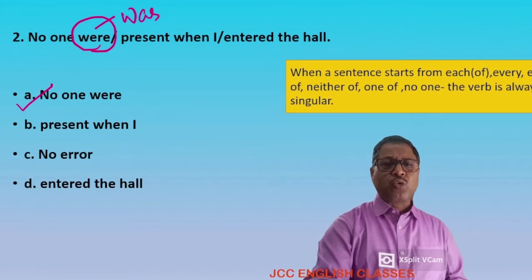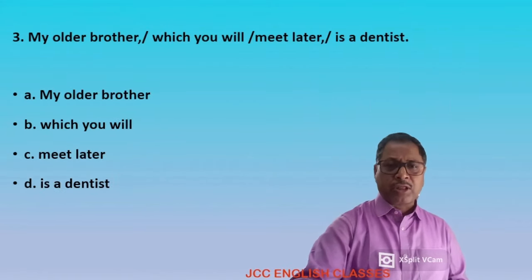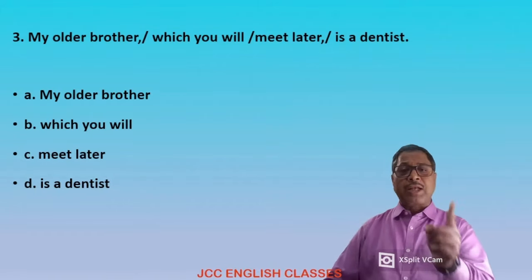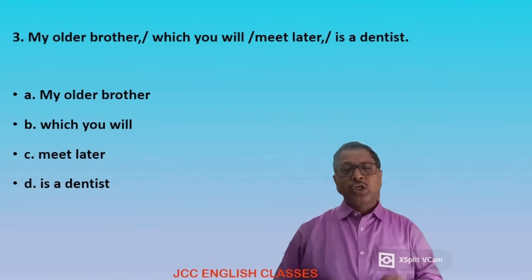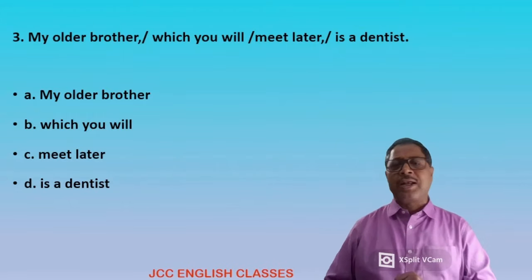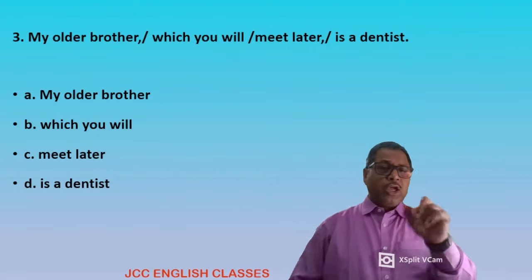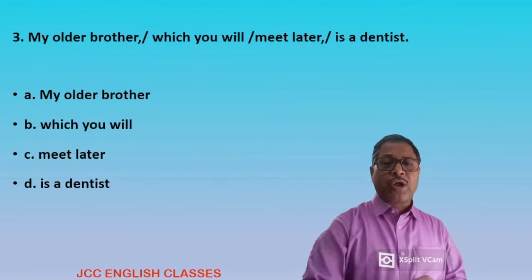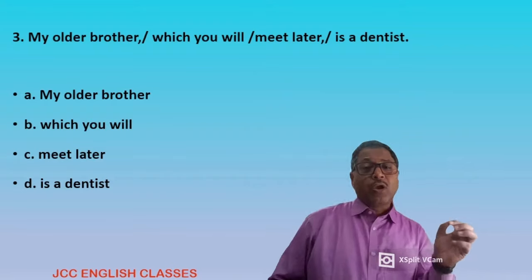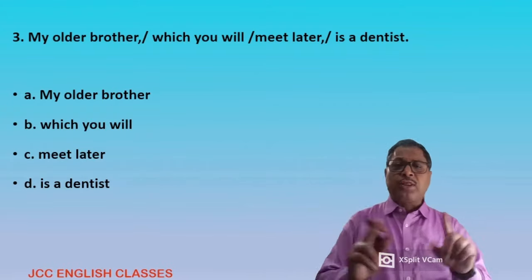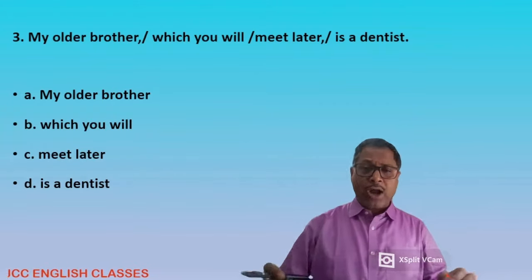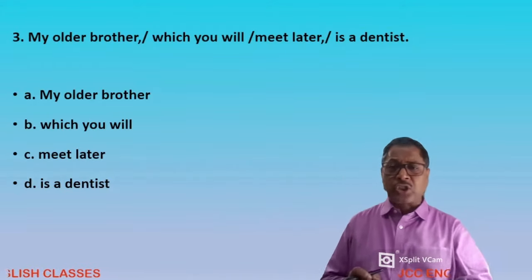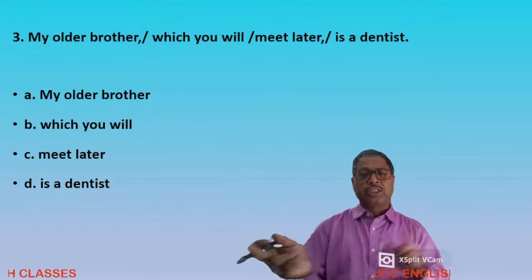Come to question number 3. Question number 3 says: my older brother, which you will meet later, is a dentist. Some of you might be thinking the mistake is in which you will meet later. No, this is not wrong. Look at the word older. Older is not used for family. Older is used beyond the family, where you are working in a profession or in a class, and somebody is senior and somebody is junior.